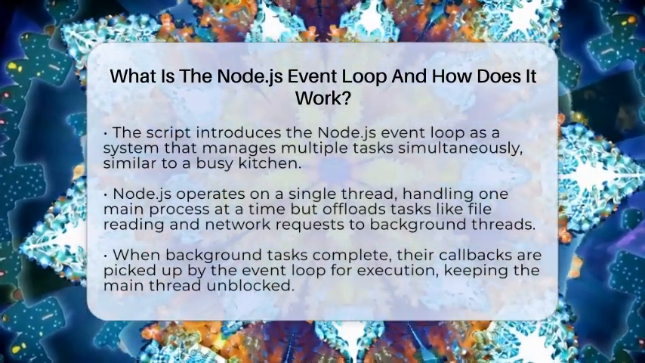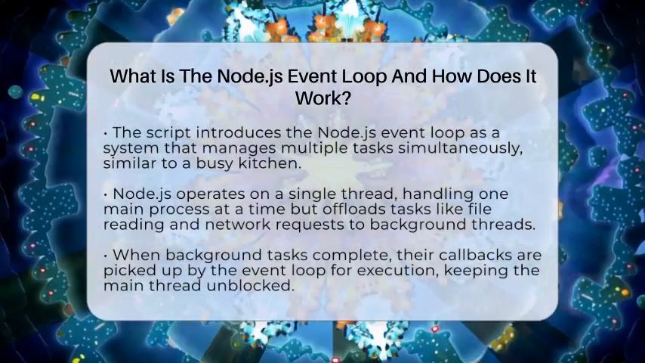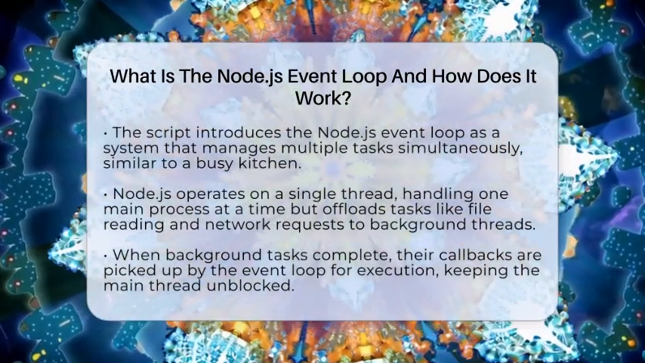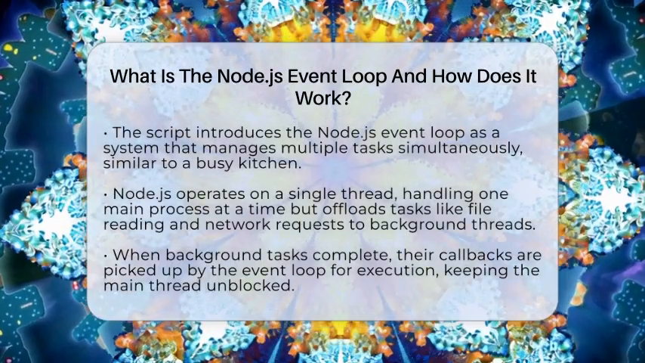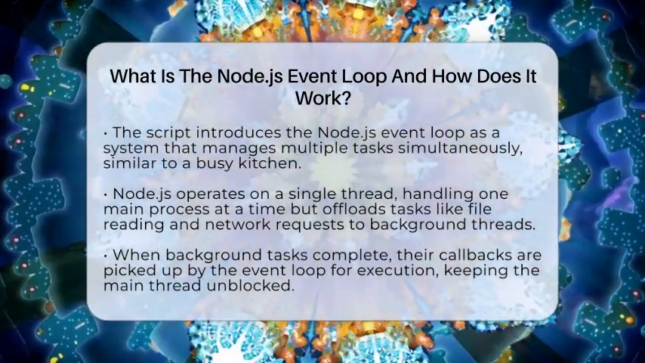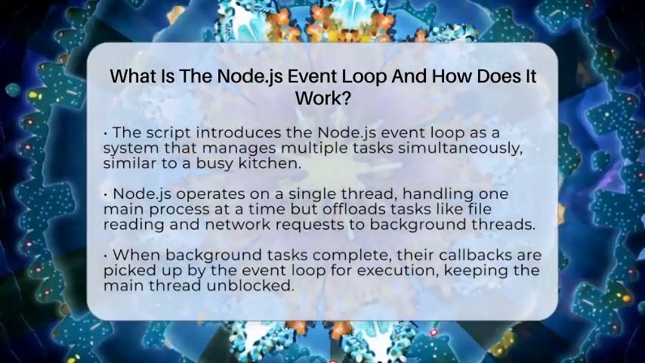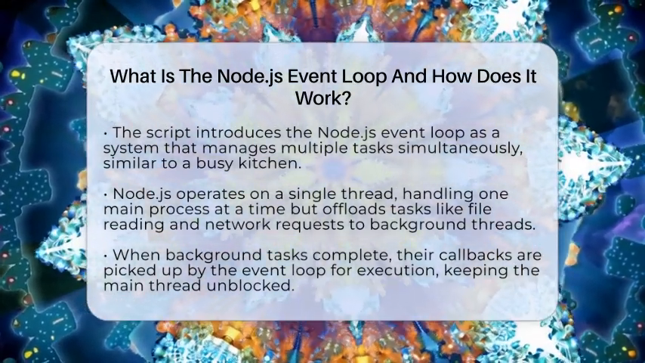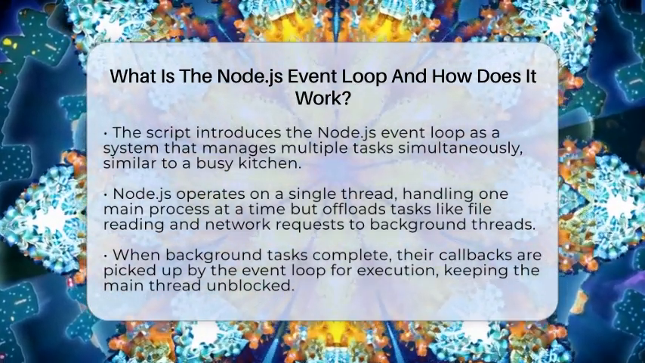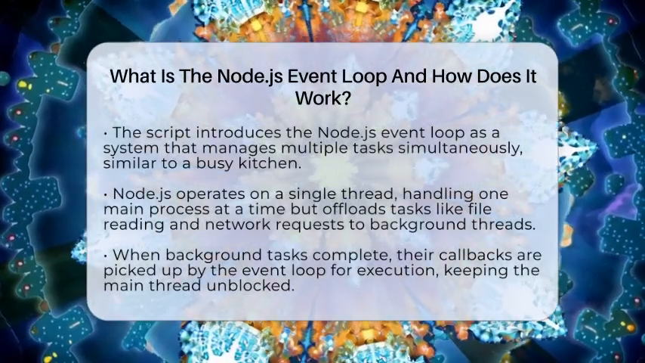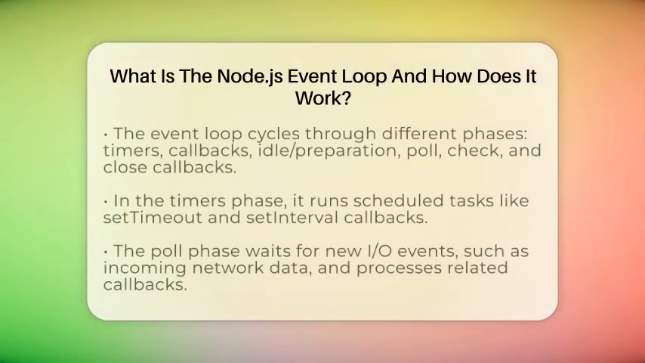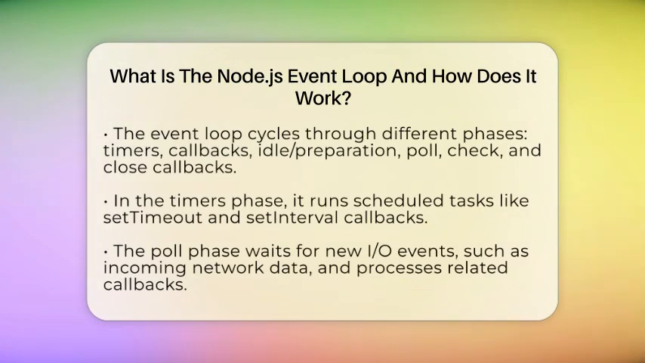Node.js is built on a single thread, meaning it can only do one thing at a time in the main process. But it can still handle many operations like reading files, making network requests, or waiting for timers. It does this by offloading these tasks to the system kernel or background threads. When a task finishes, the event loop picks up its callback and runs it. This way, the main thread is never blocked, and your app remains quick and responsive.